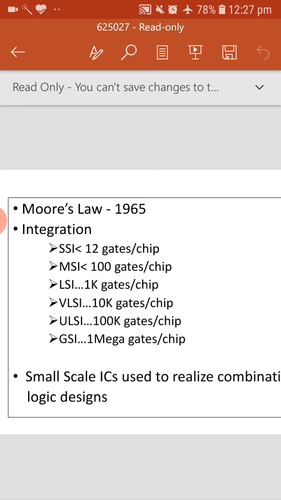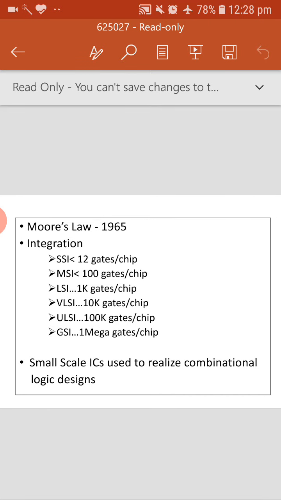These we call integration levels. It started with SSI and now at present it is GSI, so whatever Moore stated in 1965 is becoming true. The integrated circuit means we are integrating this many gates. A gate consists of transistors, so the number of gates or circuits combined in a single chip we call an integrated circuit.